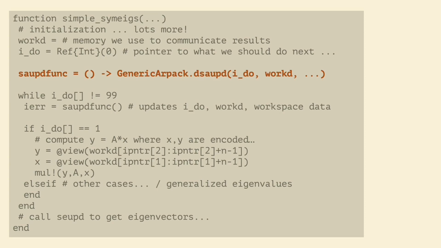It's going to use the same type of reverse communication. It's going to use the same memory structures and layouts. And indeed, this is by and large what we've accomplished with just a few caveats. So this means if you're doing anything complicated with the symmetric Arpack solvers, you should be able to use JenericArpack as a drop-in replacement.